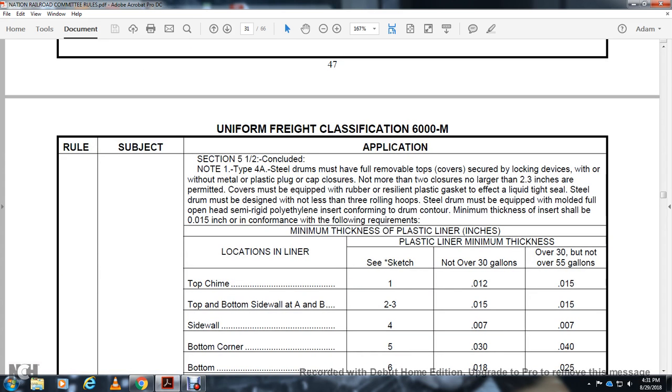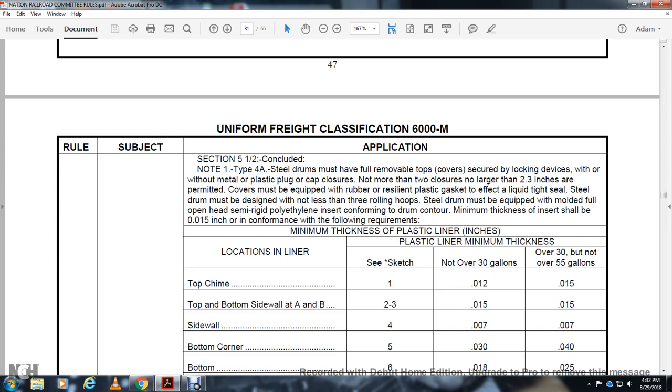Alright, section 5.5, continue to note 1, type 4A. Steel drums must have a full removable top cover, the screw with the locking device or without, metal or plastic plug with clap and closure. No more than 2 closures, no longer than 2 and 3 inches for the permitted cover. That must be equipped with a rubber or reinstilled plastic gasket. And the steel drum must be designed with not less than 3 rolling hoops.